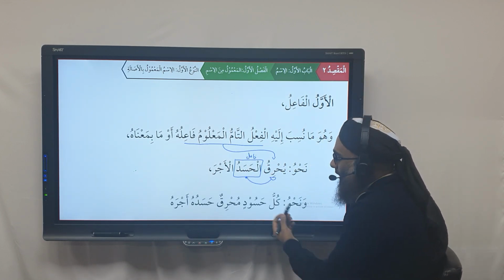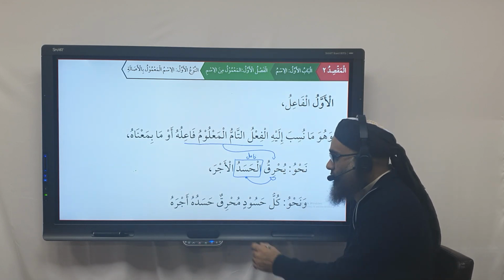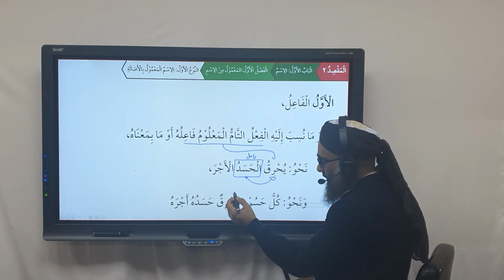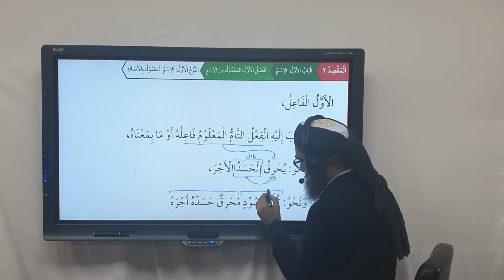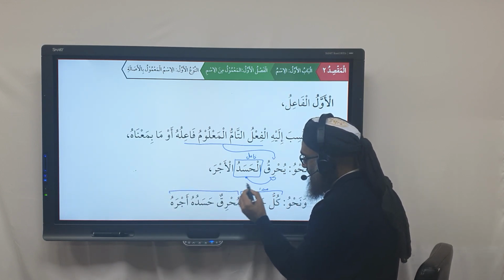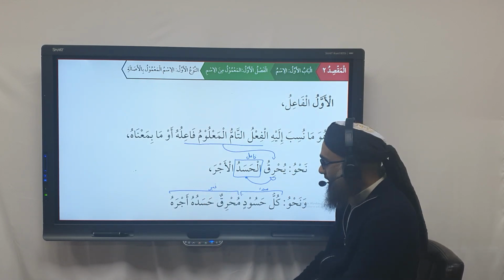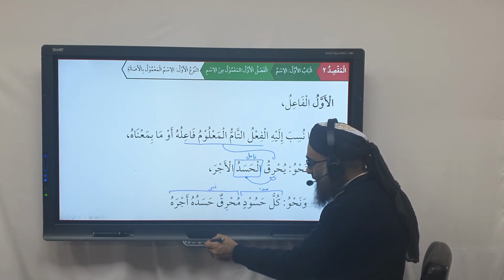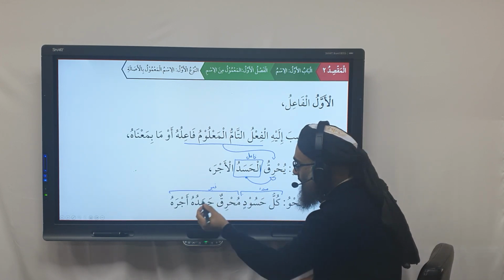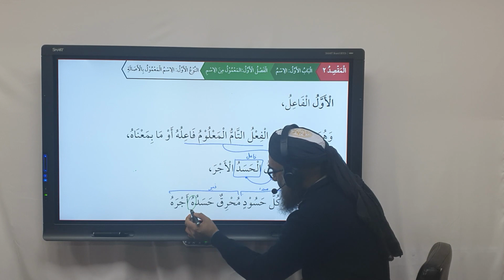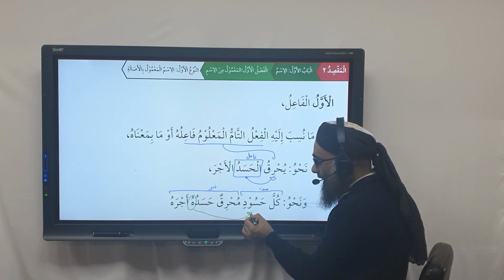Or kullu hasudin muhriqun hasaduhu ajrahu. How do you translate this again? We have here now, look. Kullu hasudin is a mubtada. This becomes a khabar. We have the mubtada and we have the khabar, which is a jumla. So what do you have to do? We have to look for the pronoun in the khabar which is linked to the mubtada, and then we merge them together in the translation.